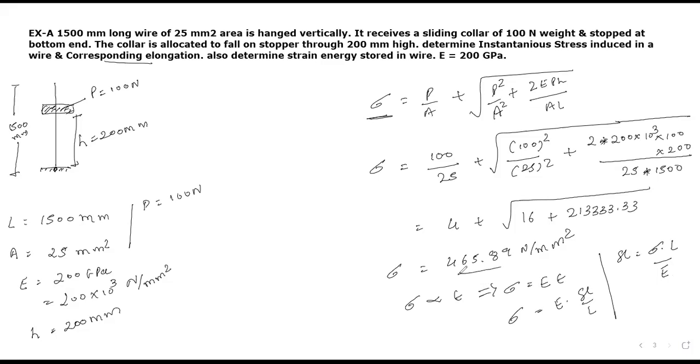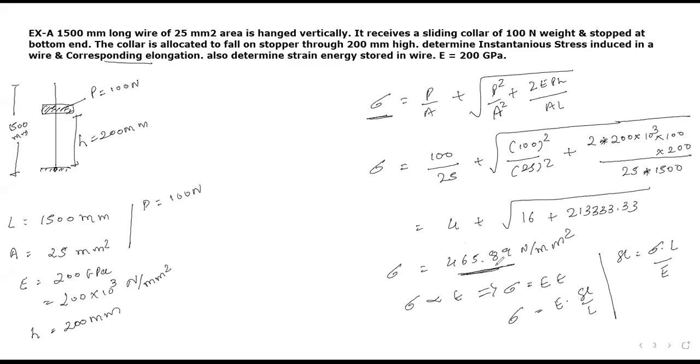We have already calculated the stress. Please take into consideration, don't consider sigma equals to P by A. If you consider sigma equal to P by A, that is the case of the gradual condition. But here we are interested to calculate elongation for an impact condition. So don't make such a mistake. Take the sigma you have calculated based on the impact condition.